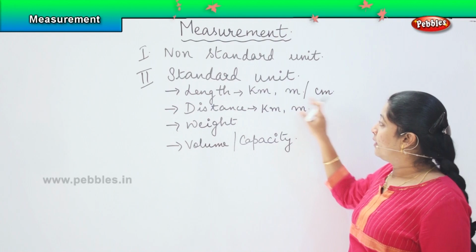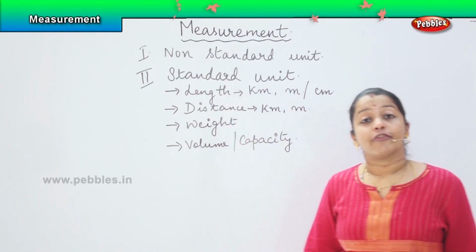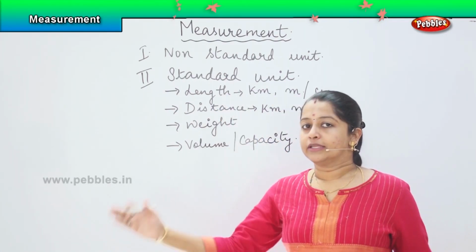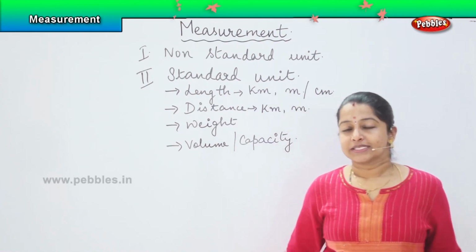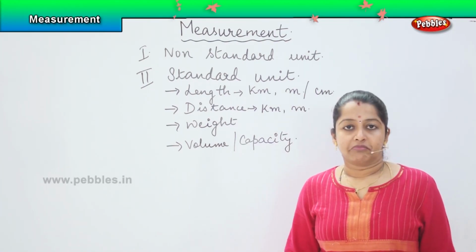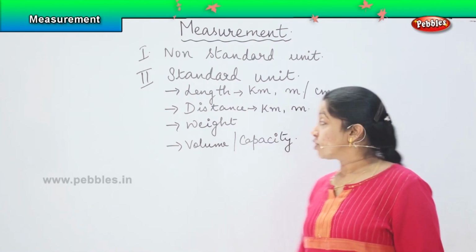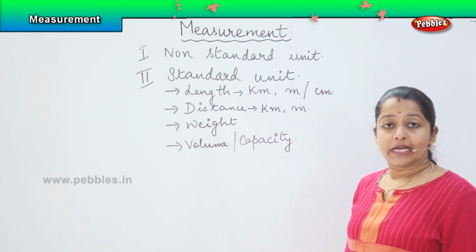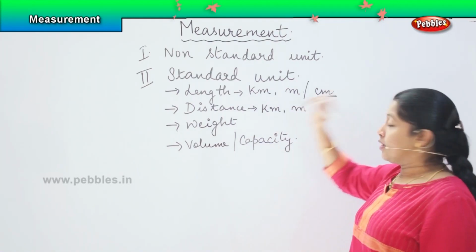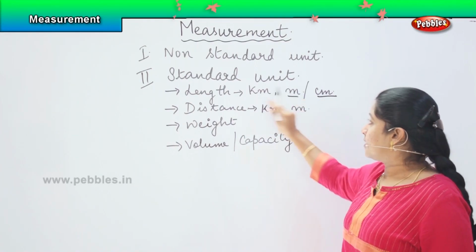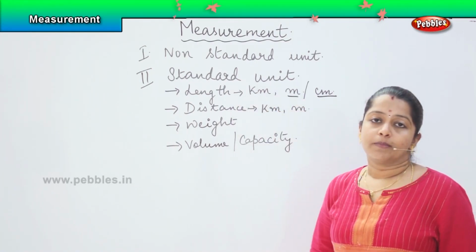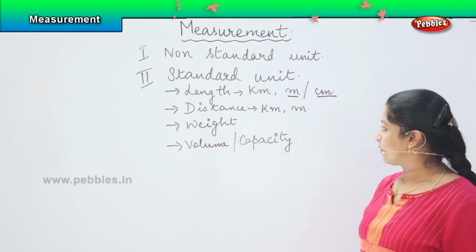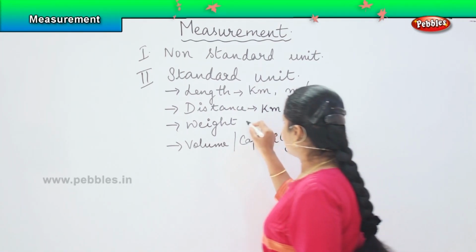So, when we are referring to the length of a cloth, cloth cannot come in kilometer. Cloth is something which we use to prepare our outfit, right? So, for preparing the outfit and other things, we use centimeter and meter. In those cases, we will not be using the kilometer. The next one comes in the weight.